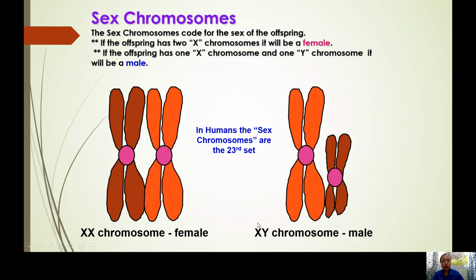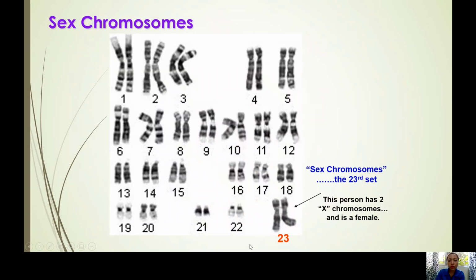And because of this, himo kang lalaki. Ang imong genitalia is testes, no? Ang imong genitalia is vagina. Why? Because of your sex chromosomes, na naa sa 23rd na number. So kita mo 1 to 22 autosomes, ang 23rd kay sex chromosome. Okay? Again, ang 23rd nga homologous pairing, it will determine if you will become a boy or